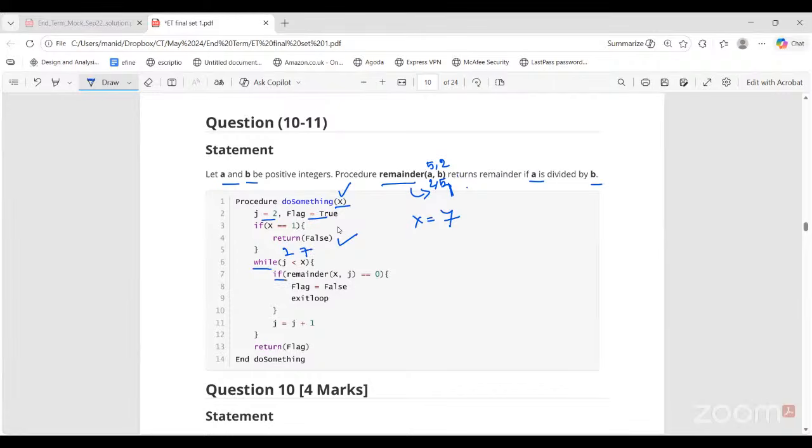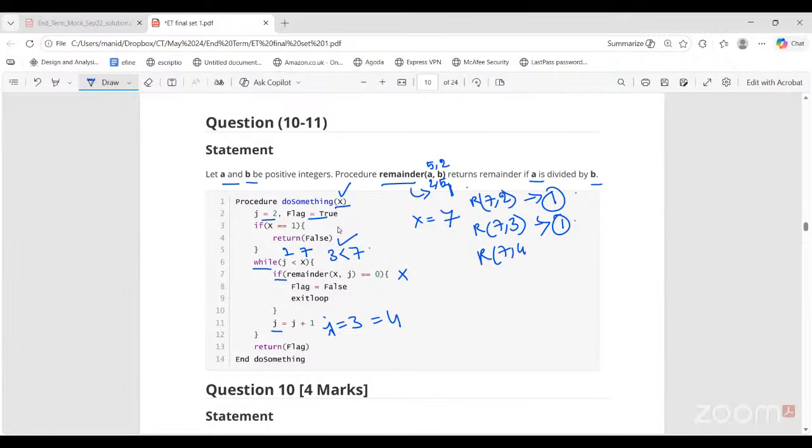If remainder of x comma j is equal to 0. So remainder of 7 comma 2 is what? 1, which is not 0. So the if statement is wrong. Here I will just increment j. So j becomes 3. Next iteration, 3 less than 7, correct. Remainder of 7 comma 3 is again 1. So again the if statement is wrong, and j is incremented to 4.